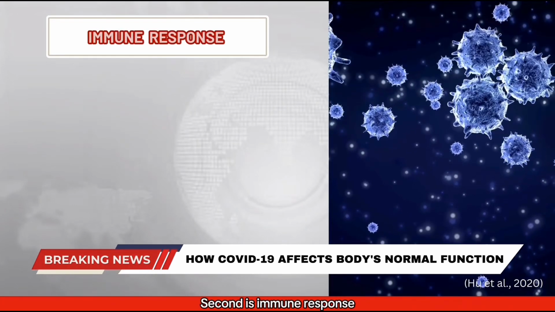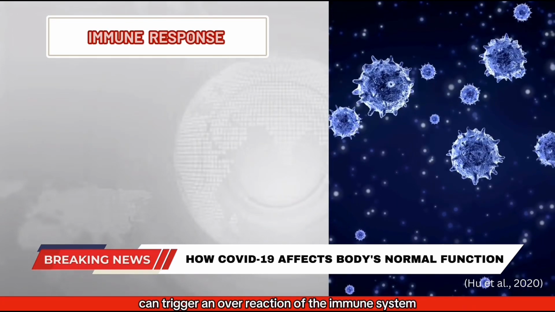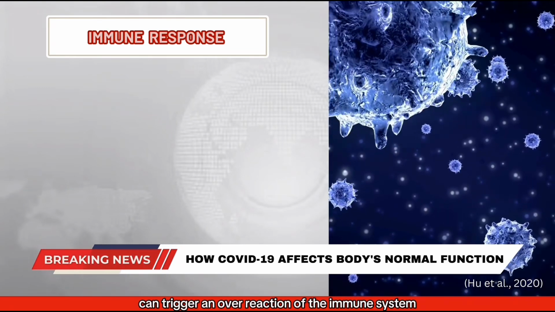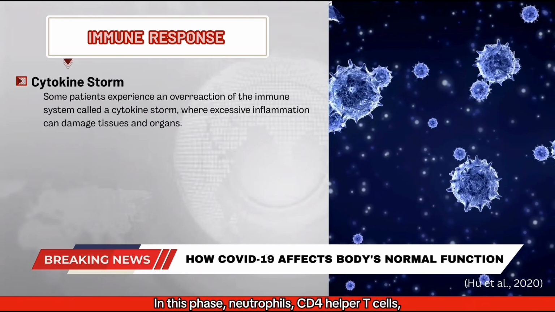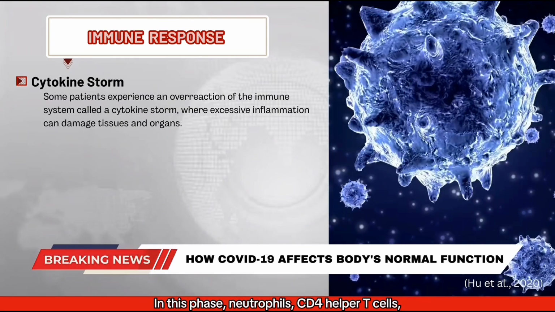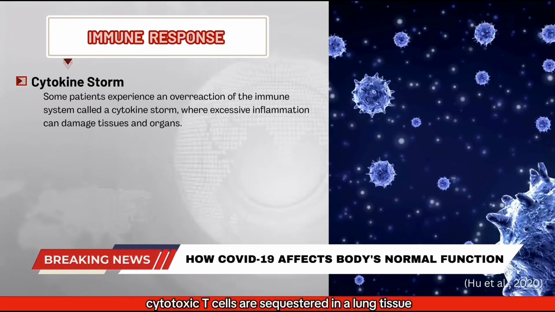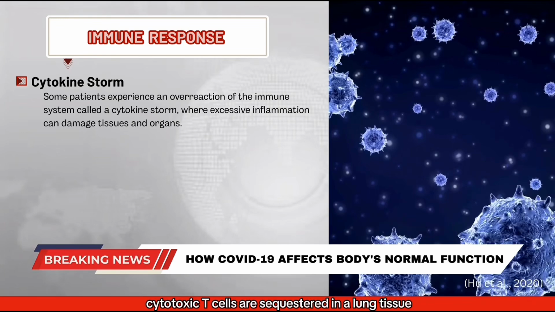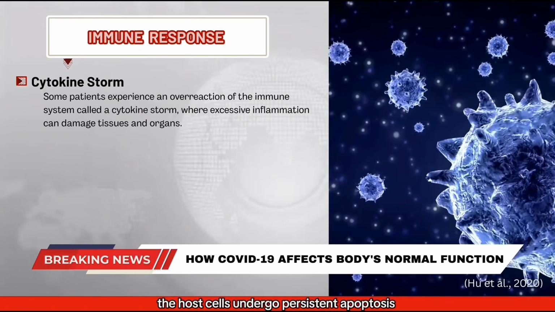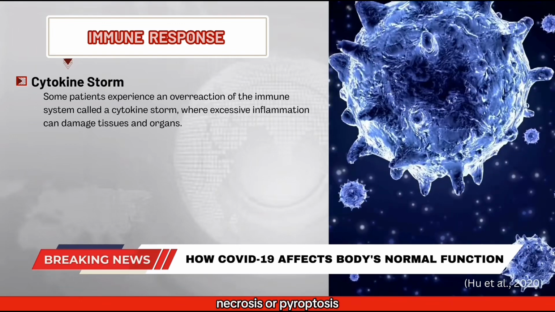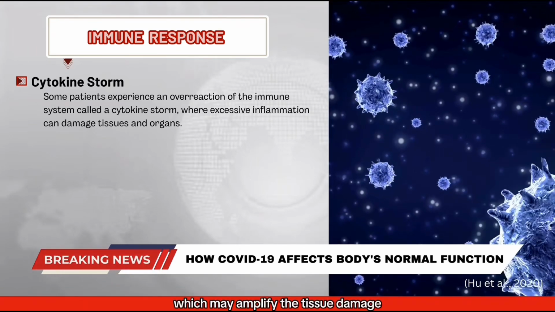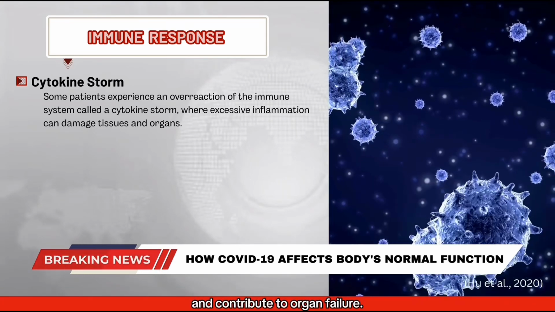Second is immune response, where COVID-19 can trigger an overreaction of the immune system known as a cytokine storm. In this phase, neutrophils, CD4 helper T cells, and CD8 cytotoxic T cells are sequestered in the lung tissue. The host cells undergo persistent apoptosis, necrosis, or pyroptosis, which may amplify the tissue damage and contribute to organ failure.